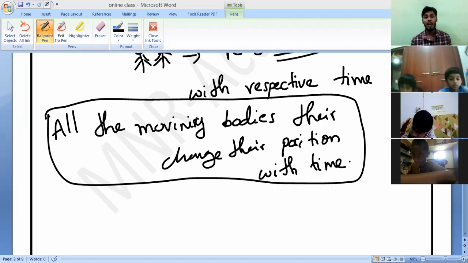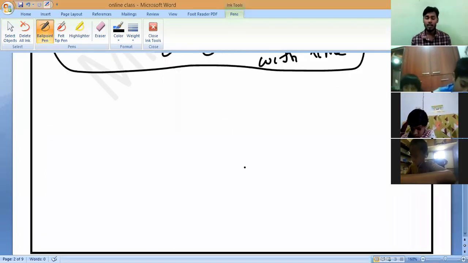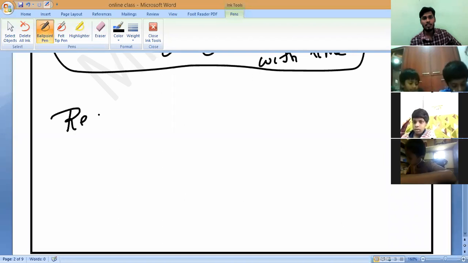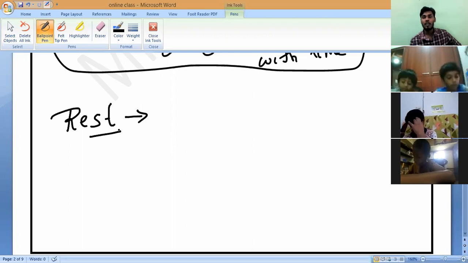The movement of an object is called motion. So the objects which are stationary, we can call them at rest. That is what you should write.